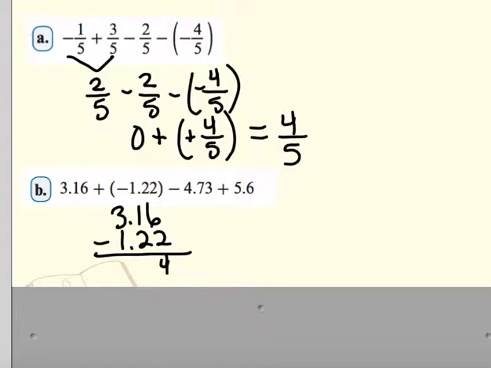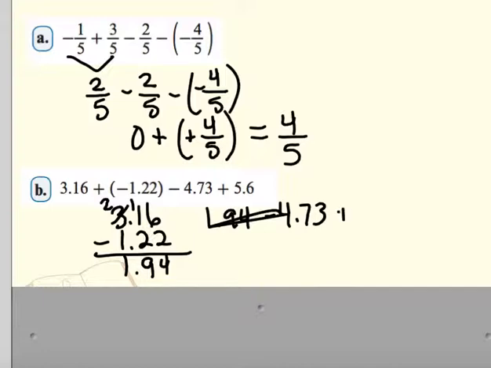We get 4. We're going to borrow from the 3, and we get 9 here and a 1. So is it going to be positive or negative? Well, in this case, it is going to be positive because we have a larger 3.16 plus a smaller negative 1.22. Remember, when we're adding things, we can subtract the numbers and then take the sign of the greater absolute value.